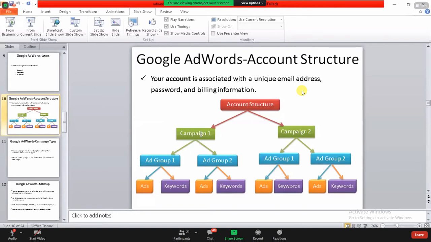Now, in this I can make two ad groups. Ad group one would be related to job placements, and the second ad group would be regarding the courses which I am selling right now on behalf of my institute. So there are two different types of ad groups, and in each ad group I need to have an ad.